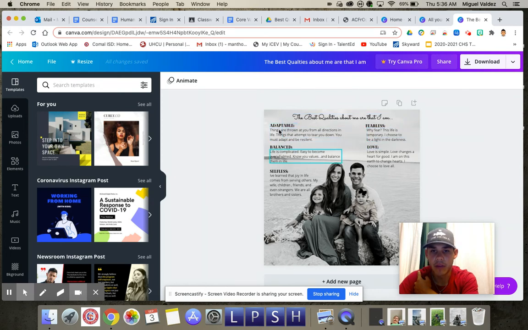I put my core values, so I'm adaptable, I'm balanced, I'm selfless, I'm fearless, and love, okay? And then you can see my reasoning is kind of like, I don't know, it wasn't direct, but kind of like poetry or whatever. Like for fearless, I put like, why fear? This life is temporary. I choose to be the light in the darkness. Or love. Love is simple. Love changes the heart for the good. I am on this earth to change hearts. I choose to love all. Okay? And so it could be something nice like that, right? Doesn't that make you feel good inside and make you feel all warm and fuzzy?